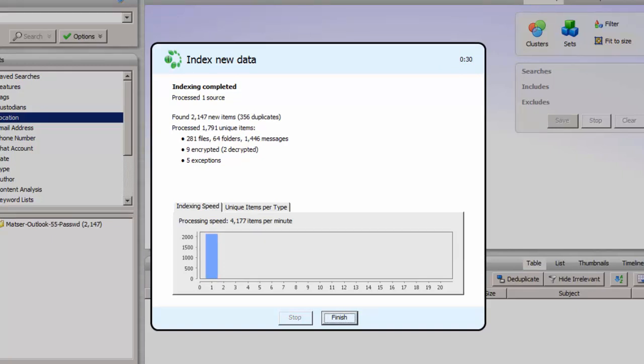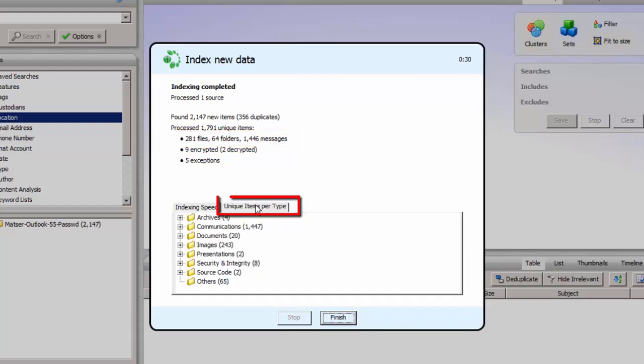Once the indexing is complete, a summary is provided. In this dataset, we can see that there are 2,147 items. Note that some items are duplicates. We also see a count for files, folders, and messages. More details of the file types can be seen in this tab. Intella also reports that it identified 9 encrypted items and 2 of these items were decrypted.